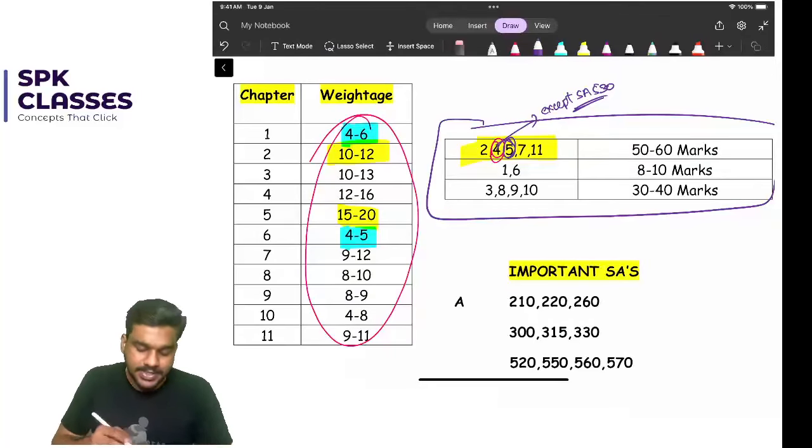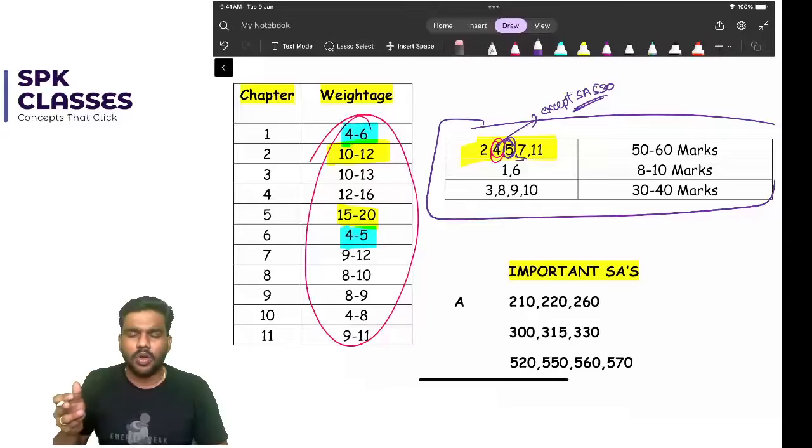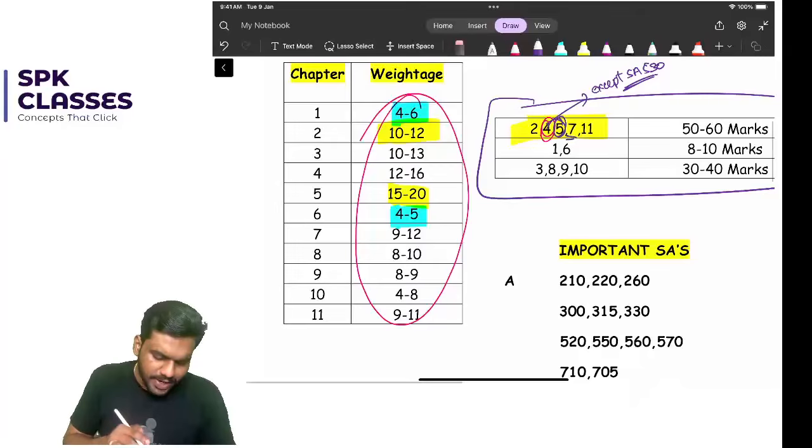Then chapter 7. In chapter 7, please don't skip SA 560, 570, 450, 580, all those standards. Then SA 260, 265, so completion review. So don't skip that chapter. That chapter has a weightage of 9 to 12 marks.